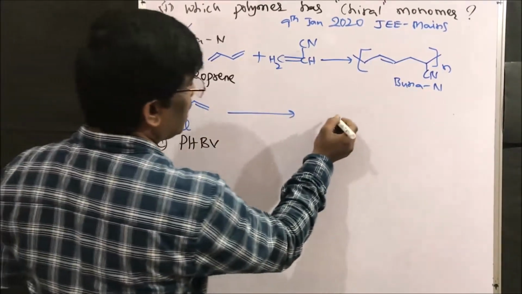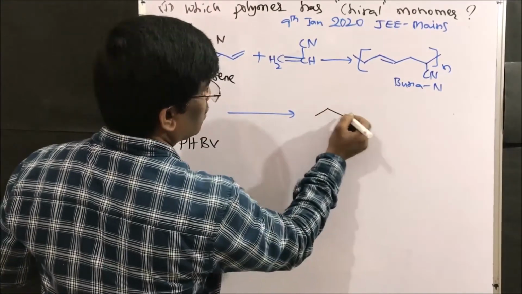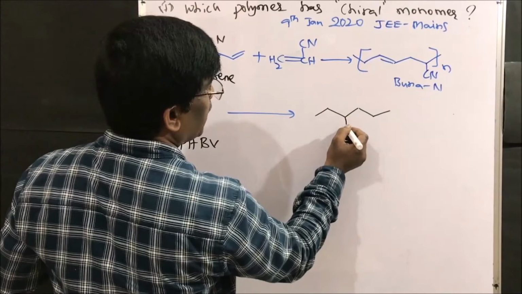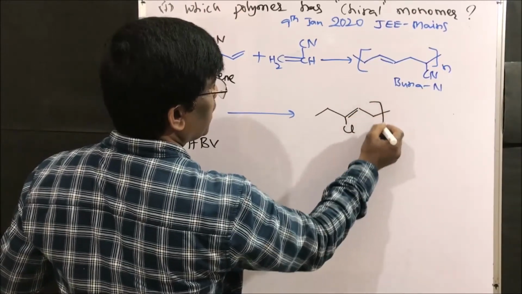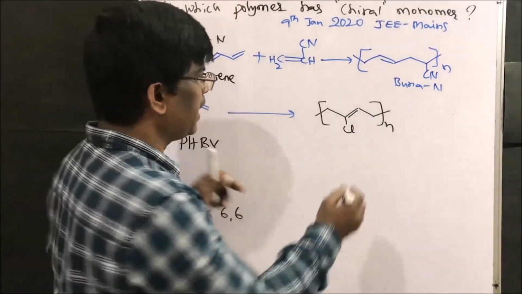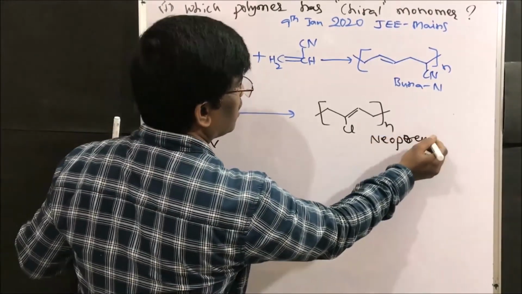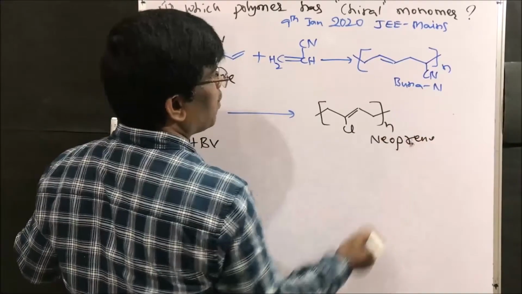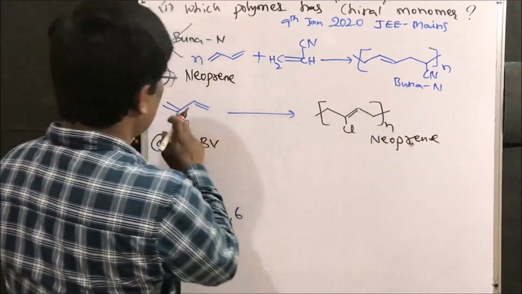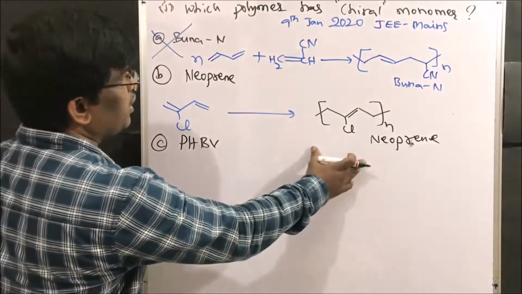Upon polymerization, it is going to give neoprene. This is neoprene. So 2-chloro-butadiene is going to give neoprene polymer. 1 2 3 4, 4 carbons. Yes friends, so this is neoprene.